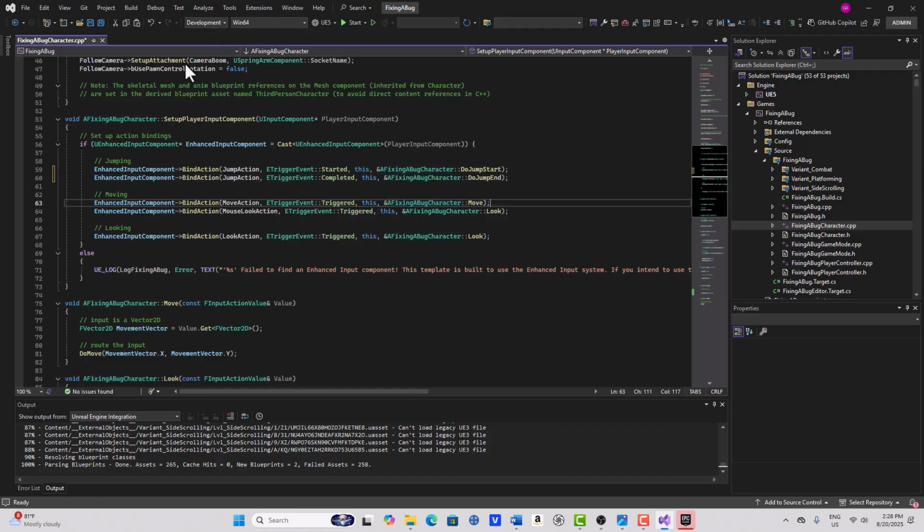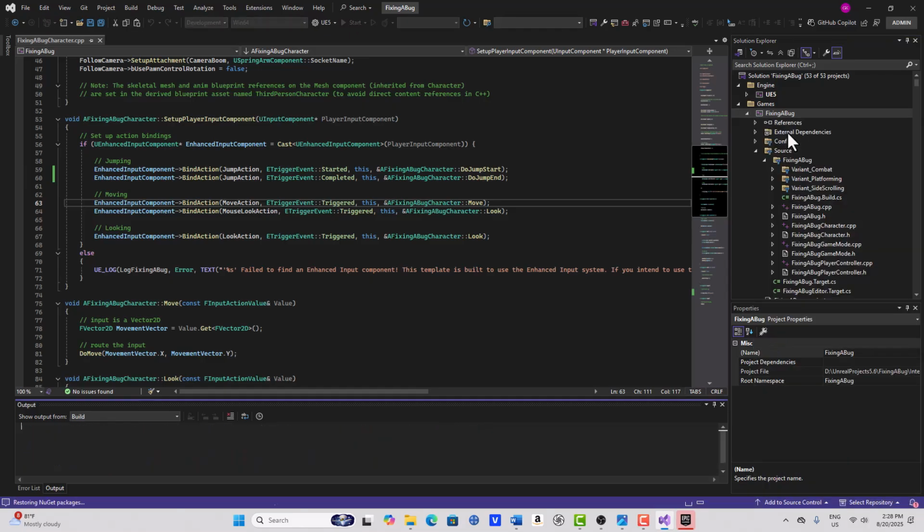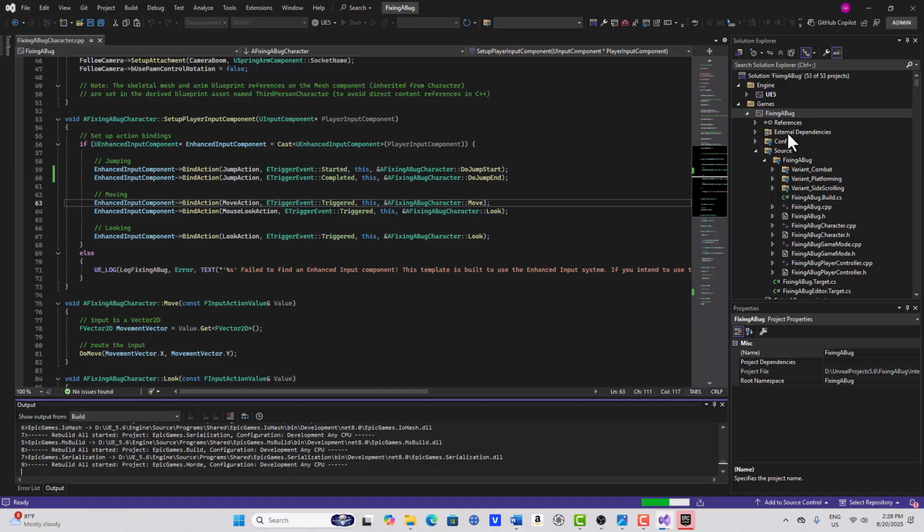Make sure we're in the development editor, everything's exactly the same, and then we'll go save all. Then we'll come over to our program file here, right click and rebuild our code. Now I've already closed out of Unreal Editor, I'm only in Visual Studio, and we go rebuild. Like before, it'll take a minute to do its thing.